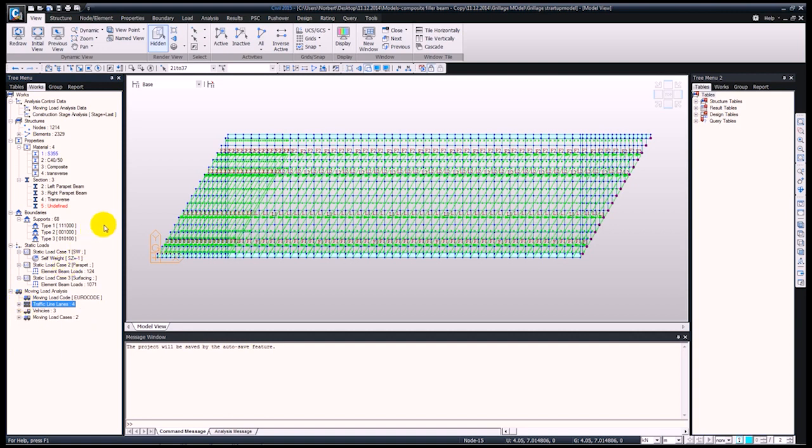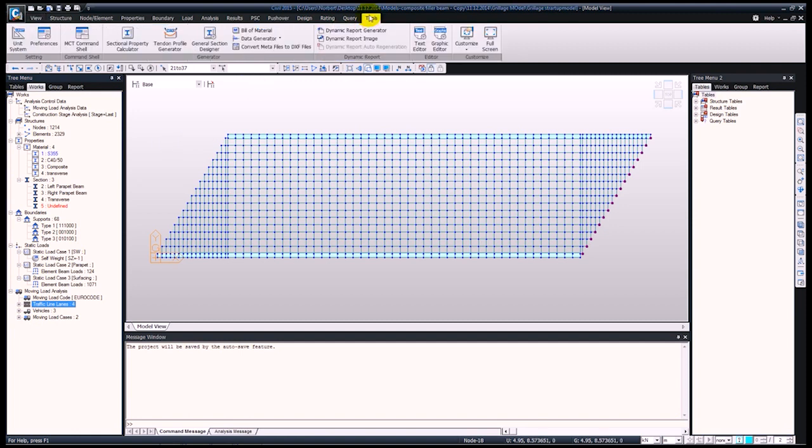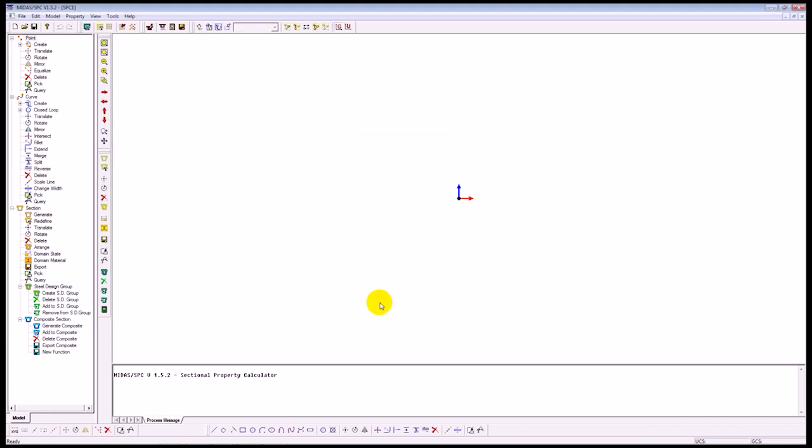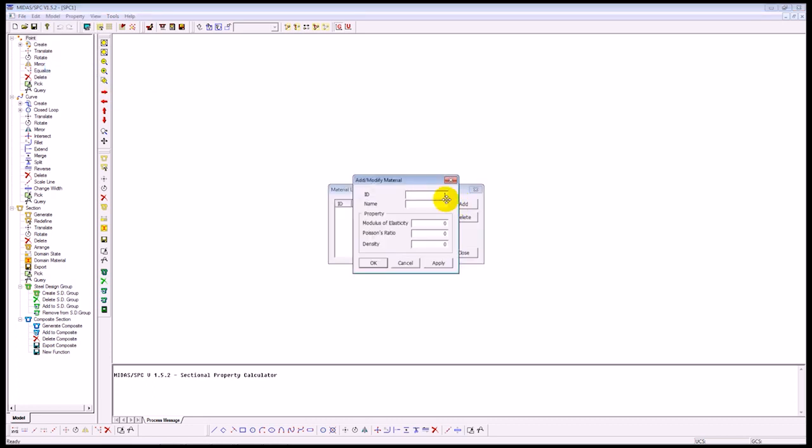Okay, so let me just undisplay this and let me show you how to define the composite section. So for that, I'll go into Tools, Section Property Calculator, and here just simply select newtons for force. Okay, here, because we are going to have a composite section, we need to define the 2 materials for this. So starting off with the model, material, add. So we're going to have the steel, which is 200,000, and just simply input the other parameters, apply.